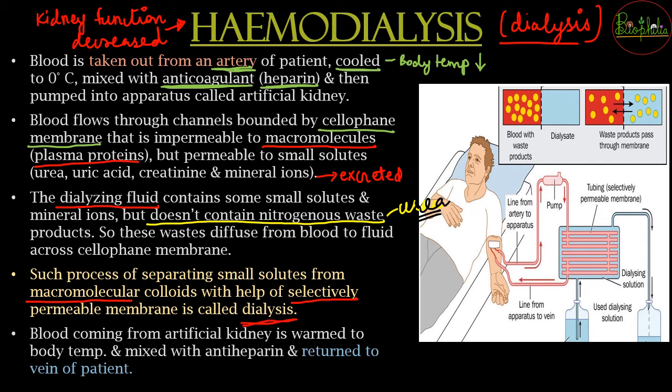So exactly the work that the kidney does naturally, when the patient's kidney cannot excrete the nitrogenous waste, artificially with the help of the artificial kidney or dialysing machine, you are going to do the functioning of the kidneys. So finally, when the nitrogenous waste exchange has happened, then what will happen?